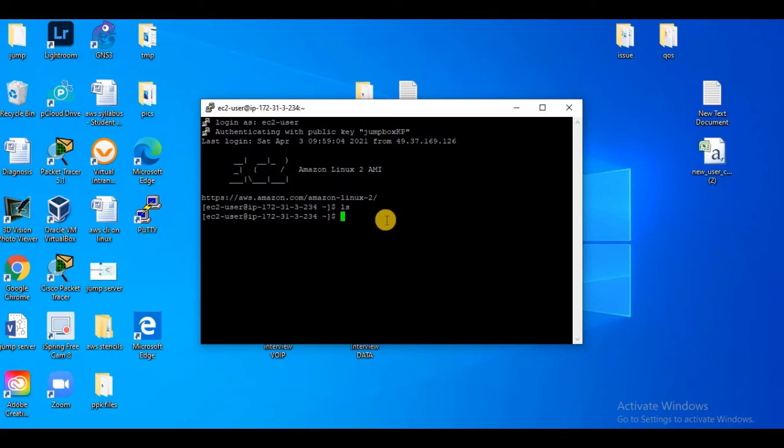So the better way is not to store your PEM file here, and instead we are going to use the agent forwarding feature from PuTTY, through which we can connect directly to our web server straight from the PuTTY itself. So let's see how we can do that.